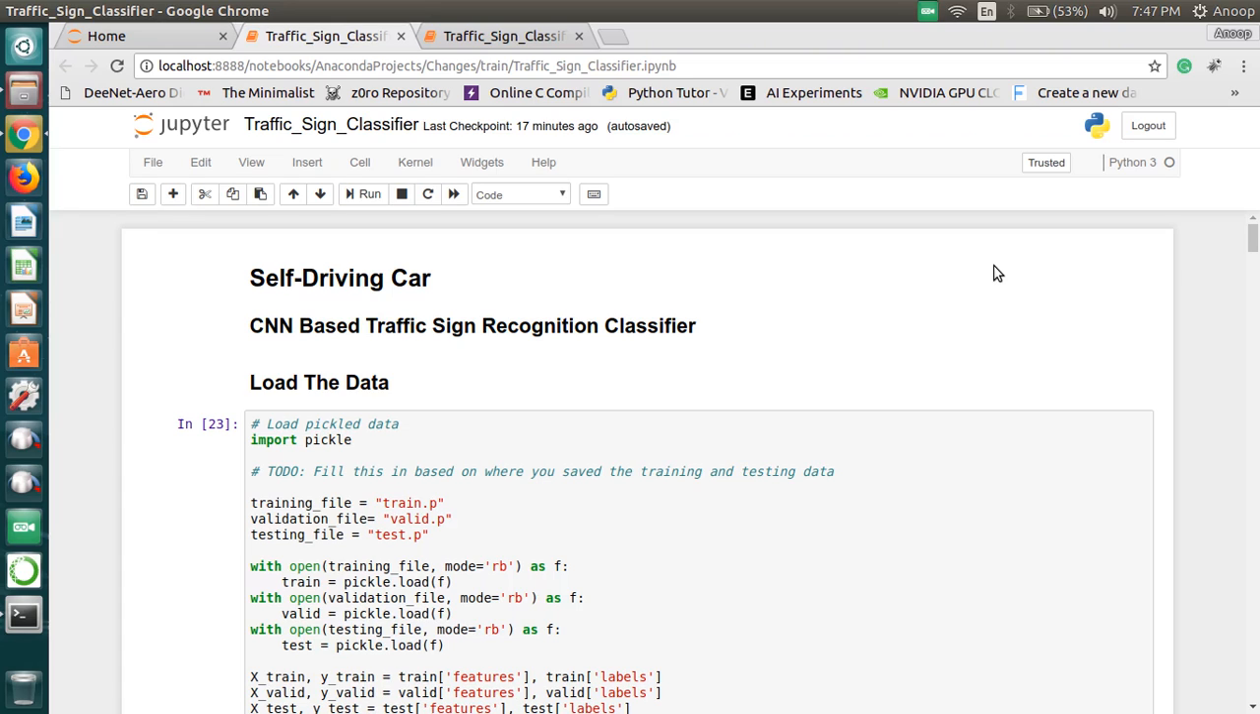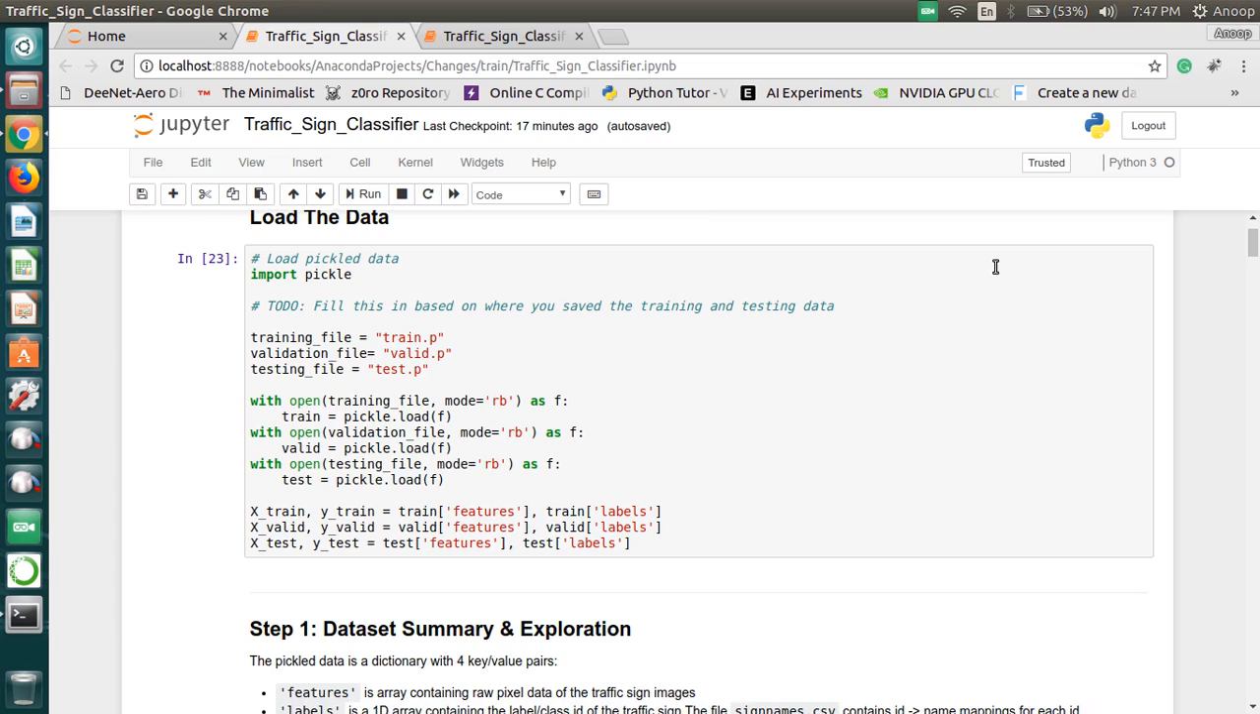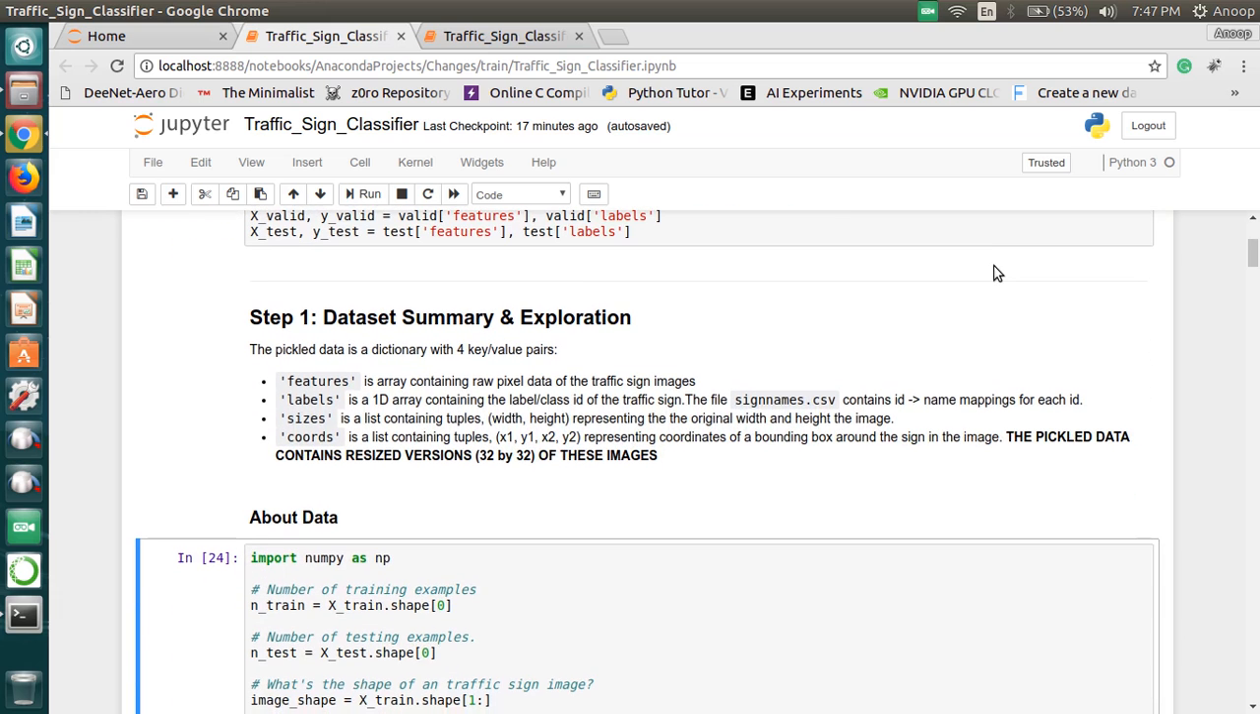Self-driving car, CNN based traffic sign recognition. Initially we need a huge amount of images for training, so we have considered the German traffic sign dataset that is already in the pickled format. And what is this pickled format?